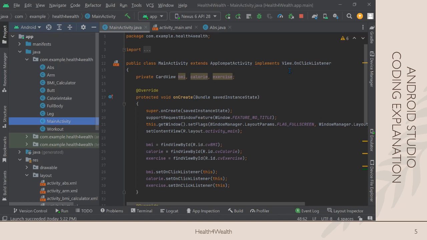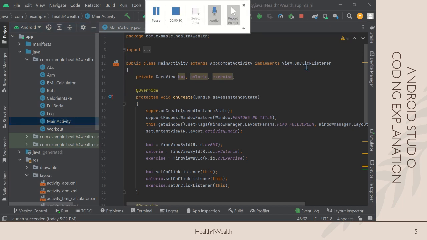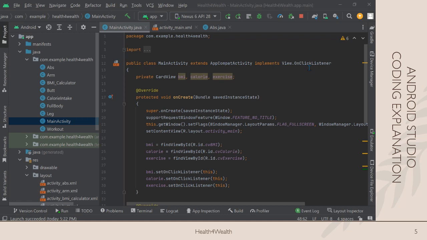Here, we will explain the behind the scenes of us building our mobile application Health4Wealth. Our application was actually built inside Android Studio. So previously we showed the interface of our application, which has a total of 9 pages, including all of the menus, submenus, and so on.